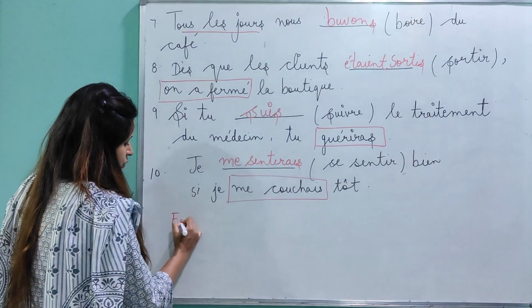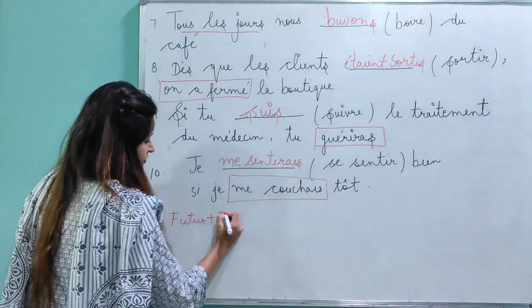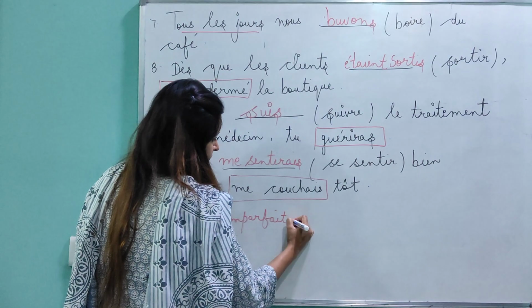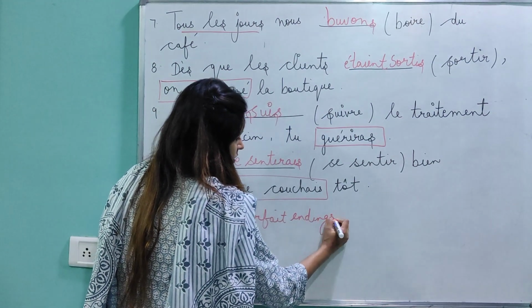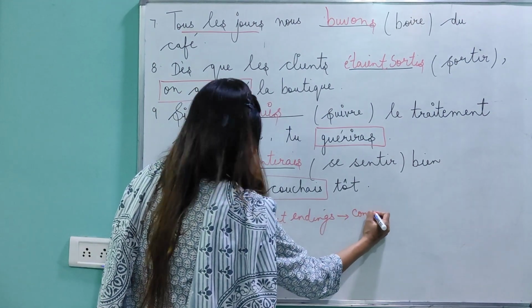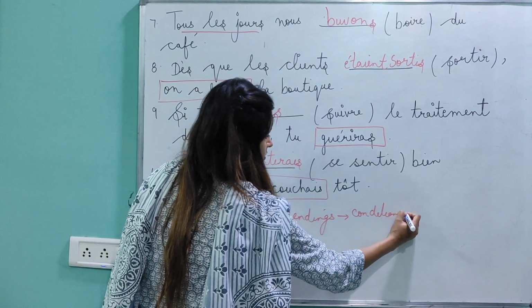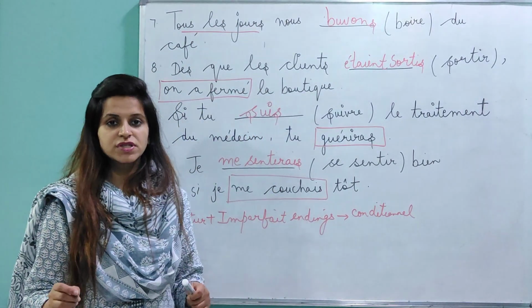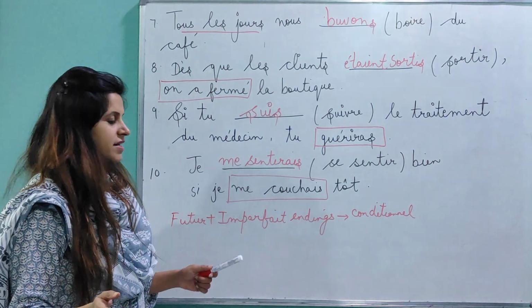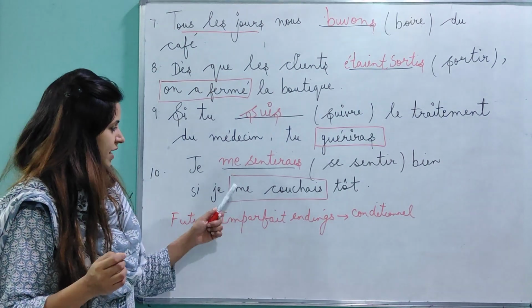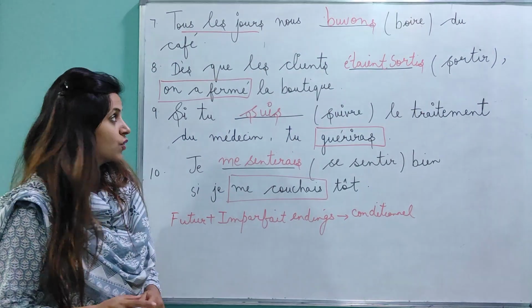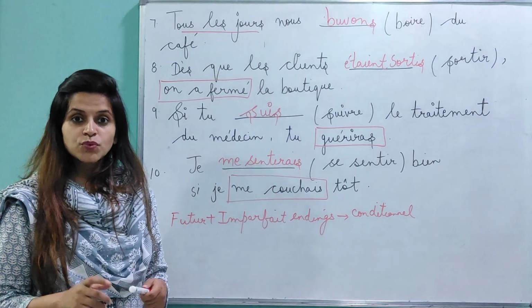Conditional will be conjugated with future plus imparfait endings. So make these small notes in your exam also. Maybe on the back side or maybe on the right side, but that's going to help you to write the conjugation well. So I hope this tense question was clear.